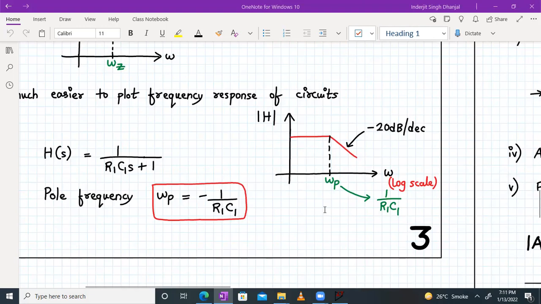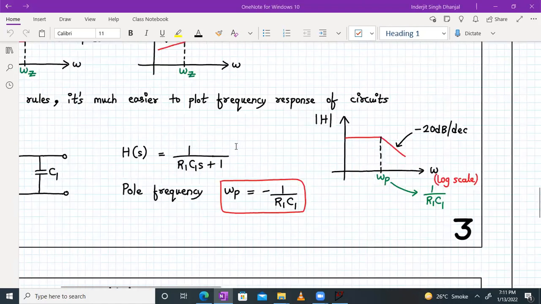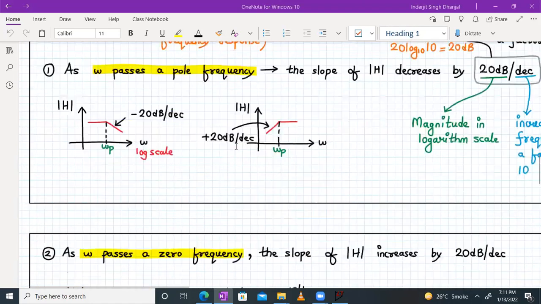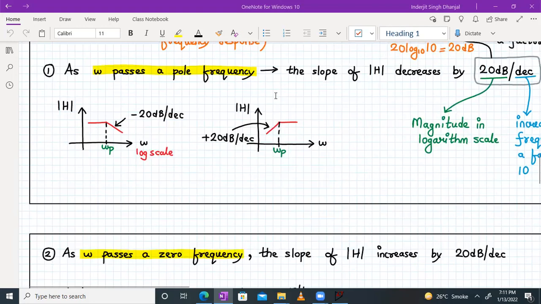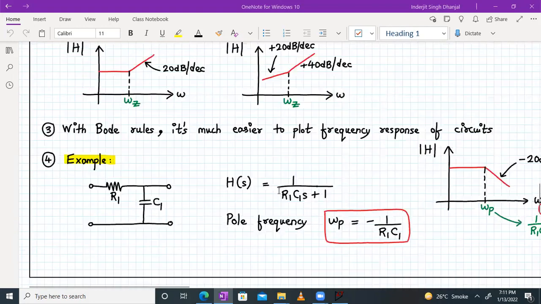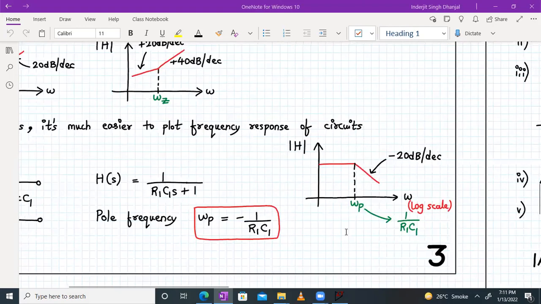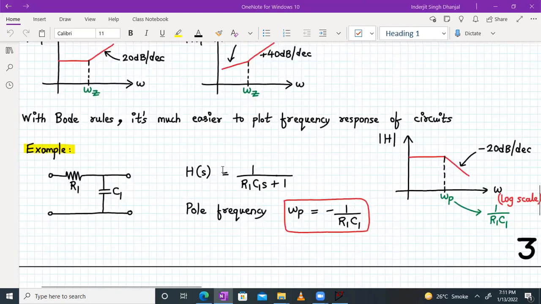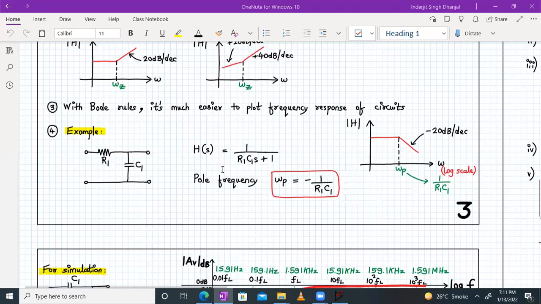And after the omega P frequency has reached, which is 1 upon R1 C1, your gain decreases at the rate of minus 20 dB per decade. We have applied omega on the log scale, and we have applied Bode plot rule number 1. That means if omega passes a pole frequency, its slope will change by a factor of minus 20 dB per decade. And that's exactly how the circuit will behave, right? So applying a Bode rule will make our life very simple.